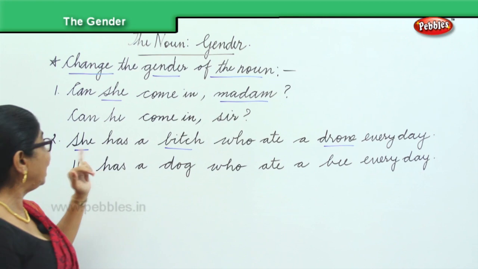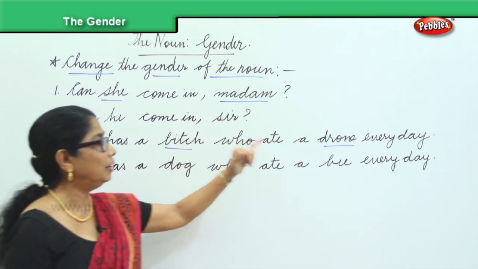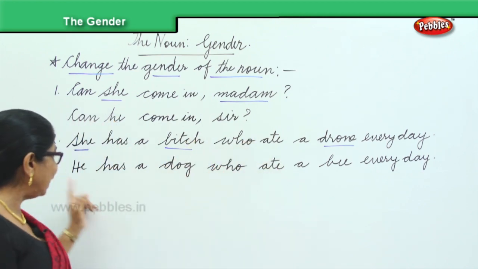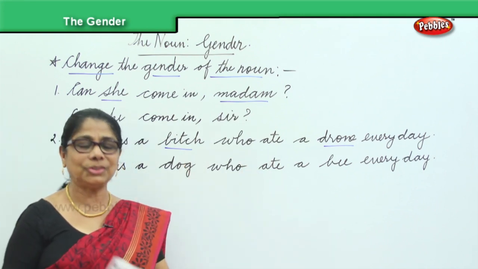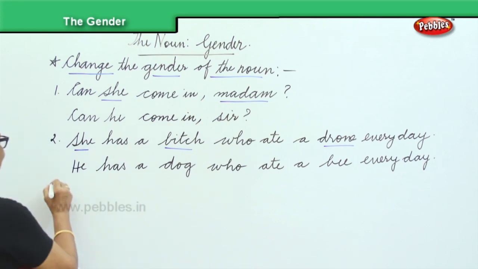Now, she has a bitch who ate a drawn every day. He has a dog who ate a bee every day. So, we learned that.